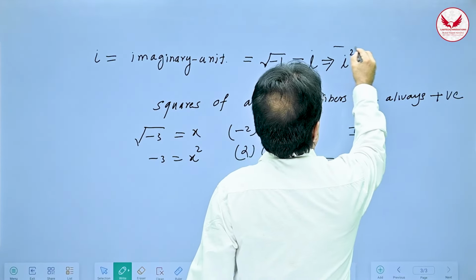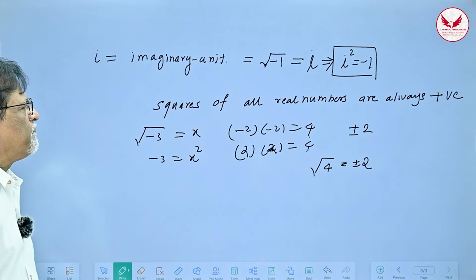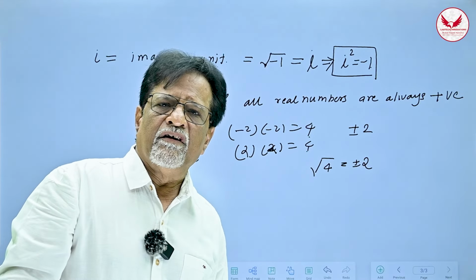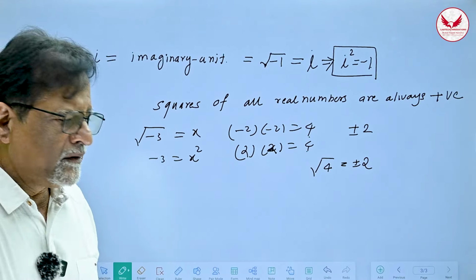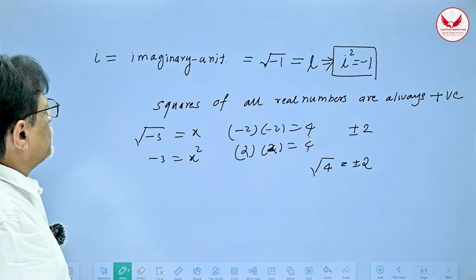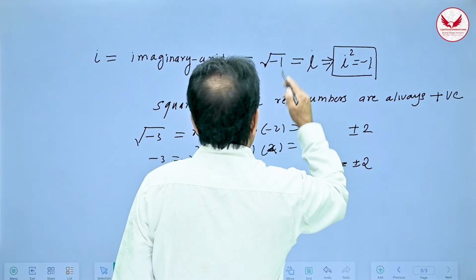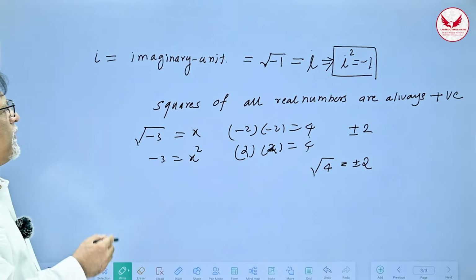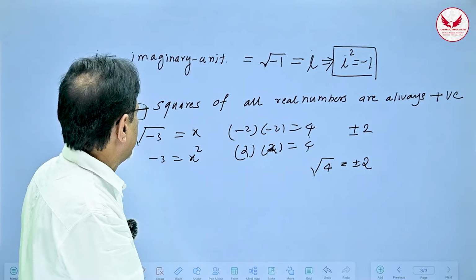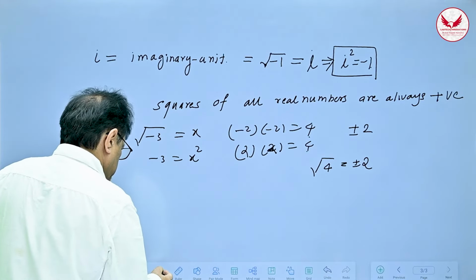Now this property creates a new set of numbers which are very useful in mathematics, in engineering, and in a lot of other subjects like physics. So i square is equal to minus 1. This is the fundamental property of i. Once you understand that i square is equal to minus 1, or root of minus 1 is i, it becomes quite easy to find out certain properties of it.